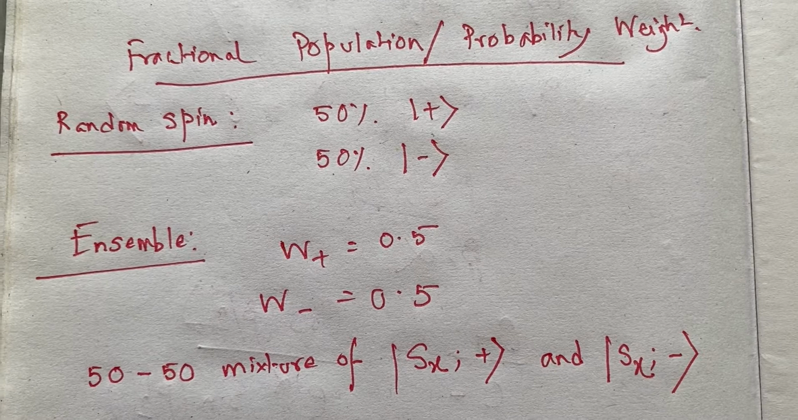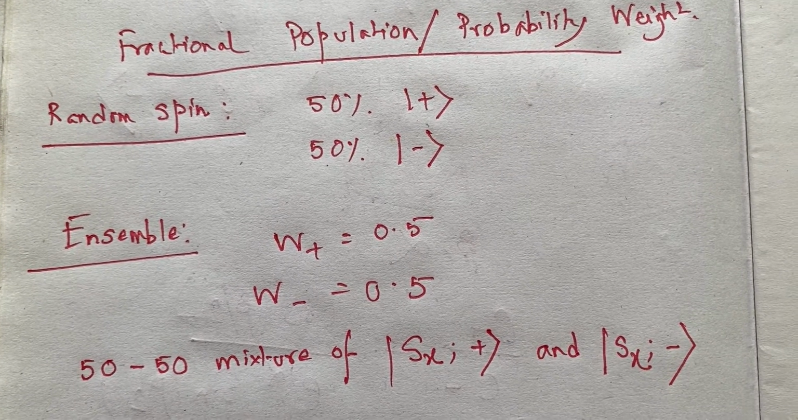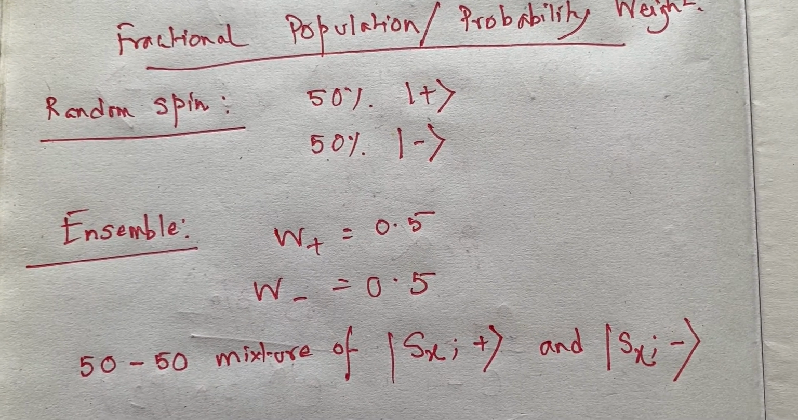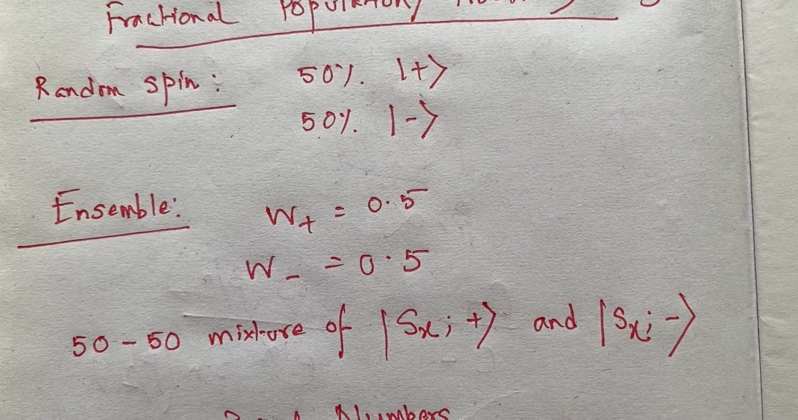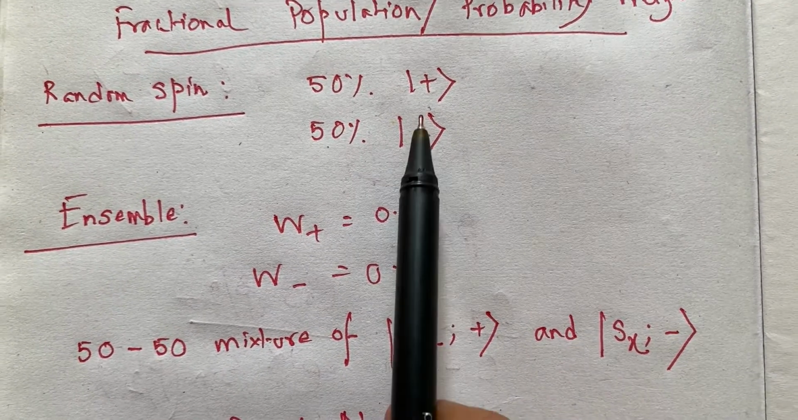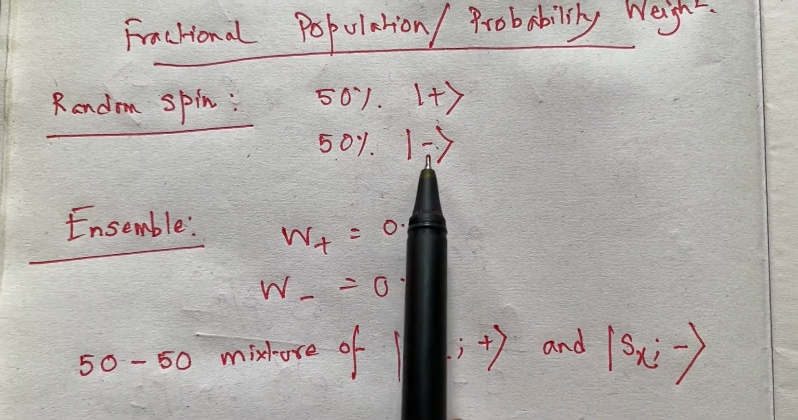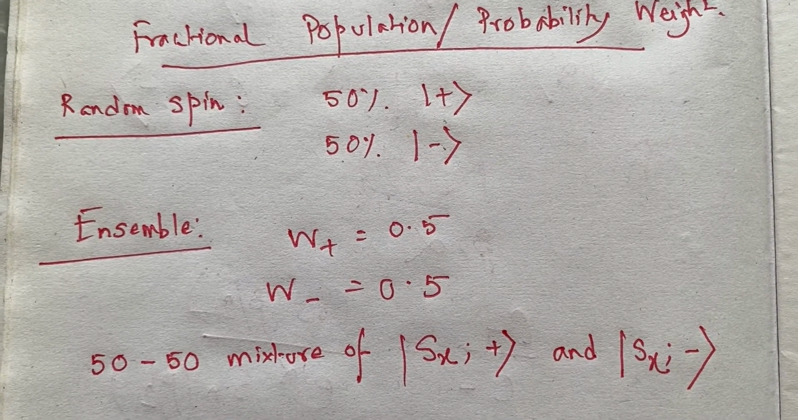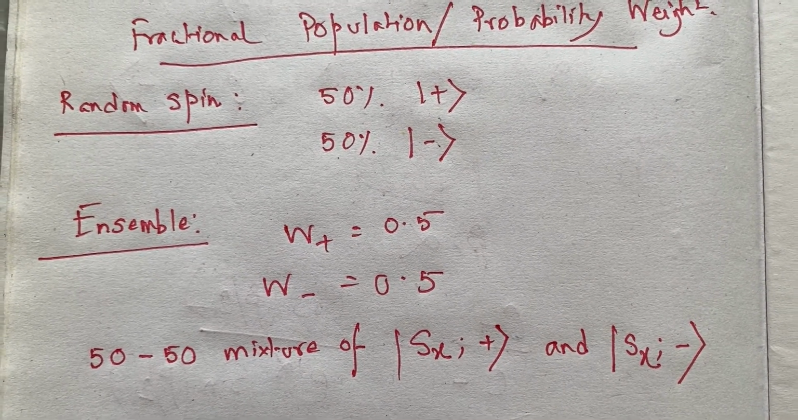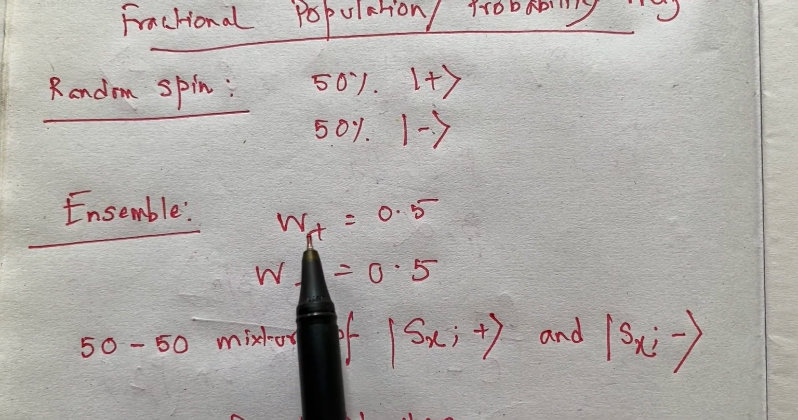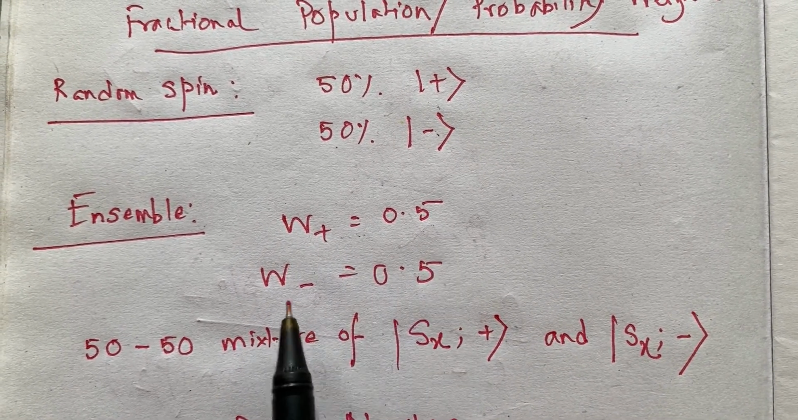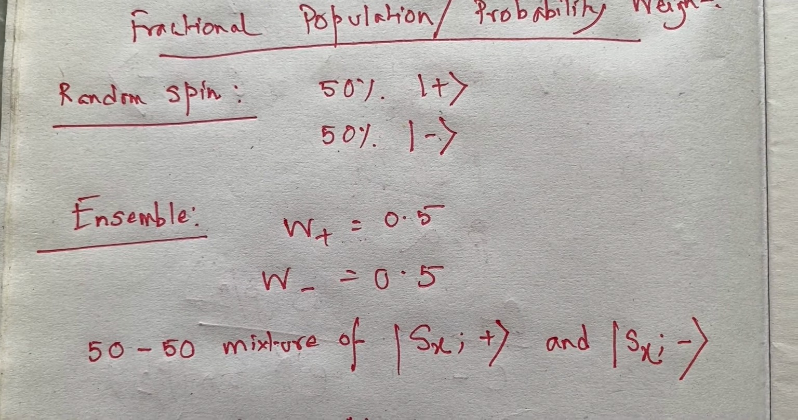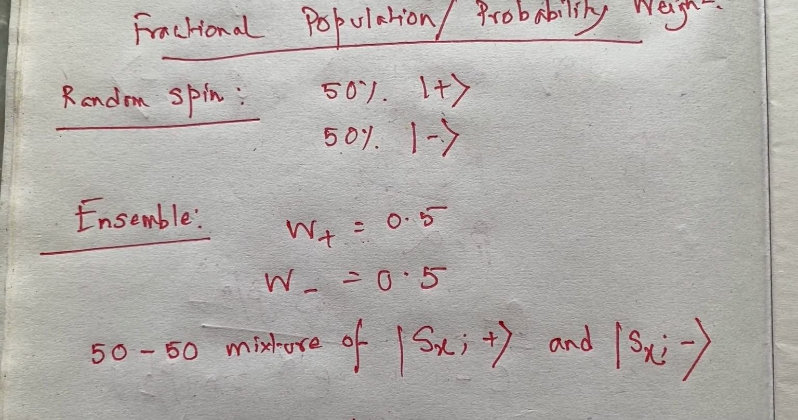So we can think of the spin orientations of that beam as a collection of silver atoms in which 50% of the members of the ensemble are characterized by this plus ket, and the remaining 50% are characterized by this minus ket. And for that particular ensemble, we assign some real numbers, W plus equal to 0.5 and W minus equal to 0.5. These are called fractional populations for spin up and spin down respectively.